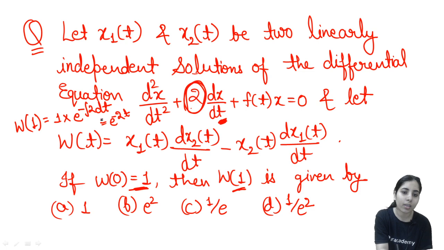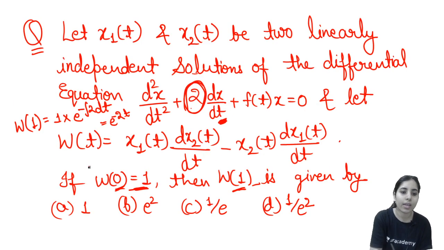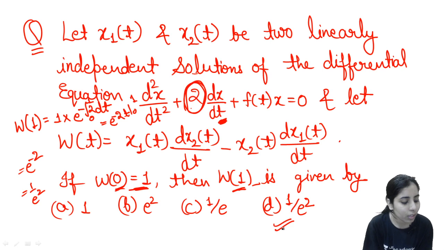Along with that, the limits of integration will be from the lower value of t, that is 0, to 1. You can even represent the limits as x1 to x2 or x0 to xn, the lower value and the higher value. So it's going to be from 0 to 1, and you will get e to the power minus 2, which means 1 upon e square, which means option D, which is correct. So is this clear to everyone till this point?